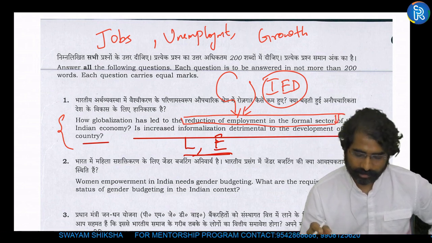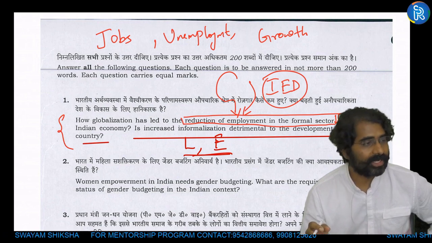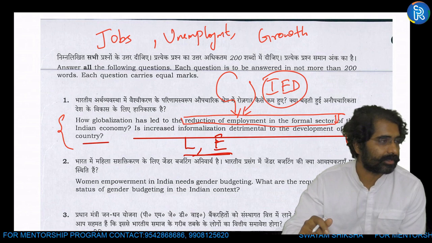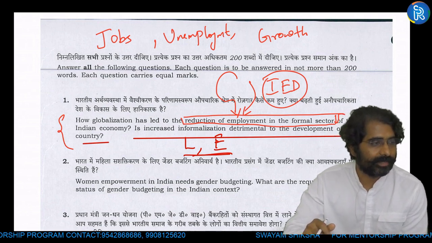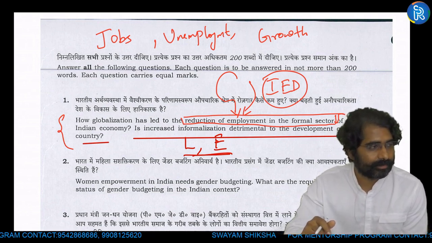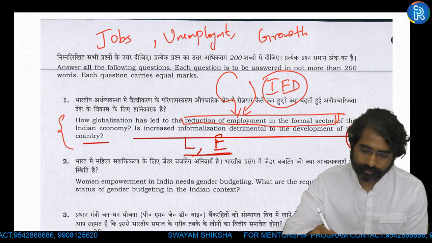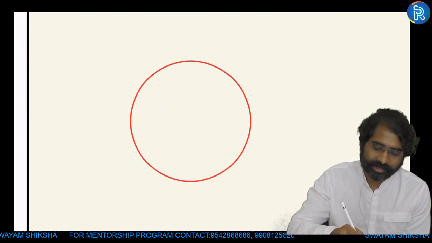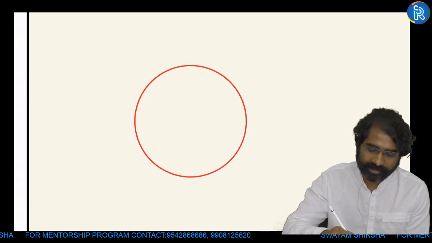Okay. Any points? Any bullet points? Anybody? Okay, fine.